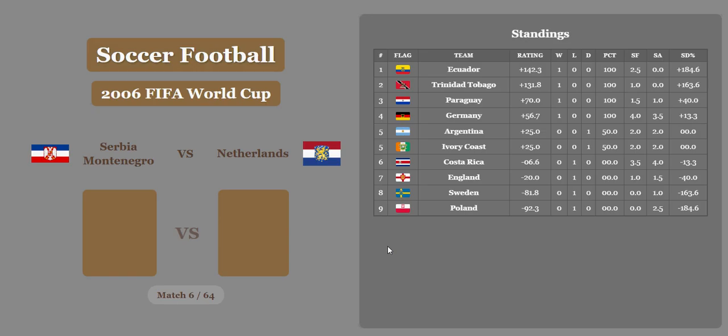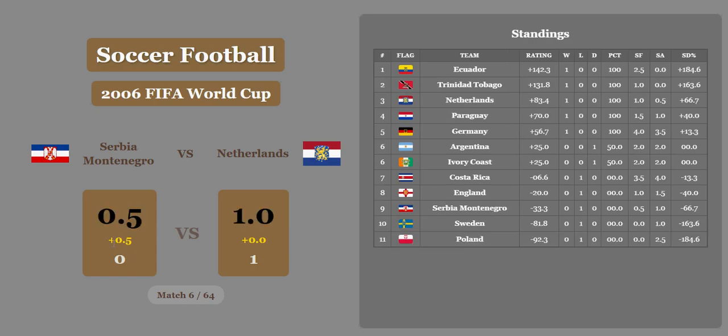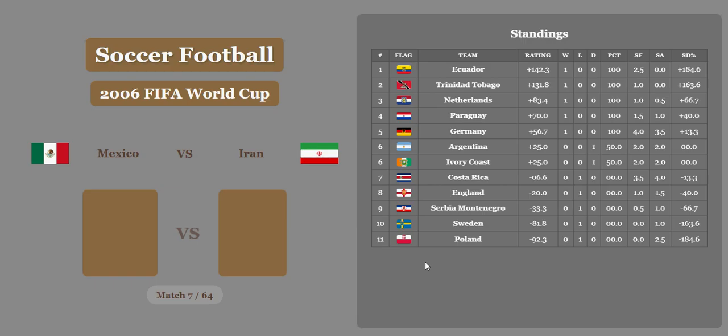Serbia, Montenegro versus Netherlands, 0-1. Netherlands won, but I think they're going to get a whole goal. No, they're going to get a half goal. Now, this really helps you in draws if you've got an extra half goal, but it does help your score difference too, even if you win or lose. But still not an ideal start for Serbia, Montenegro. Ecuador in first, Trinidad in second, Netherlands in third, Paraguay fourth, Germany fifth.